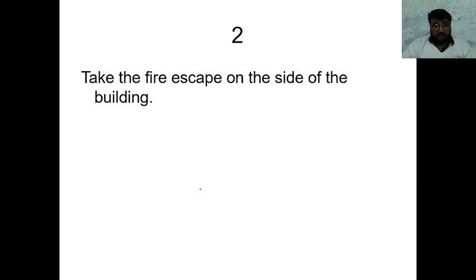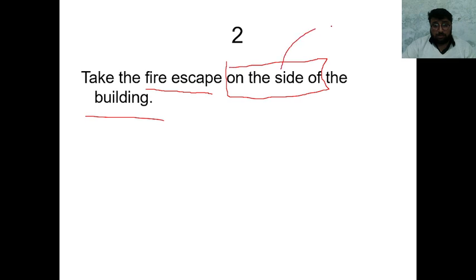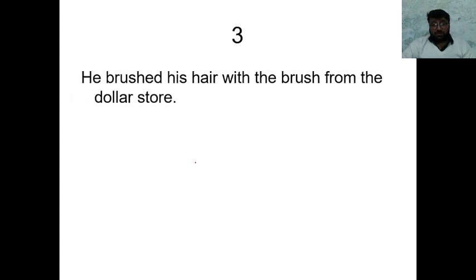Now the second sentence: Take the fire escape on the side of the building. You will have to first find the nouns. Fire escape is a noun, and building is a noun. On the side of is a big preposition here. The third sentence: He brushed his hair with a brush from the dollar store. Again we have he, his hair, the brush, and the dollar store. Now, with the brush, from the dollar store.